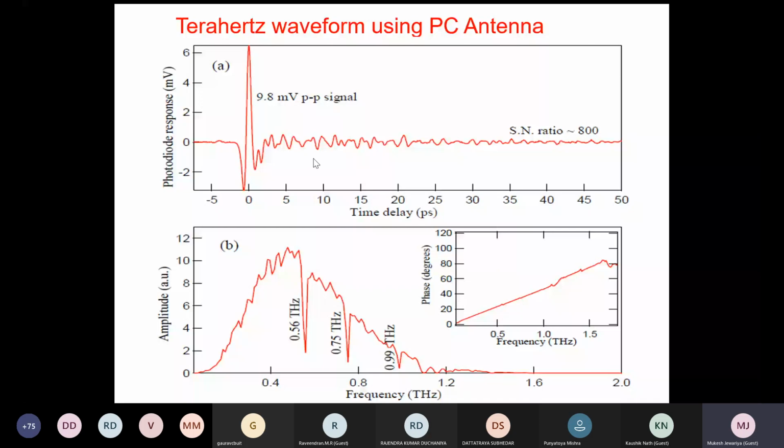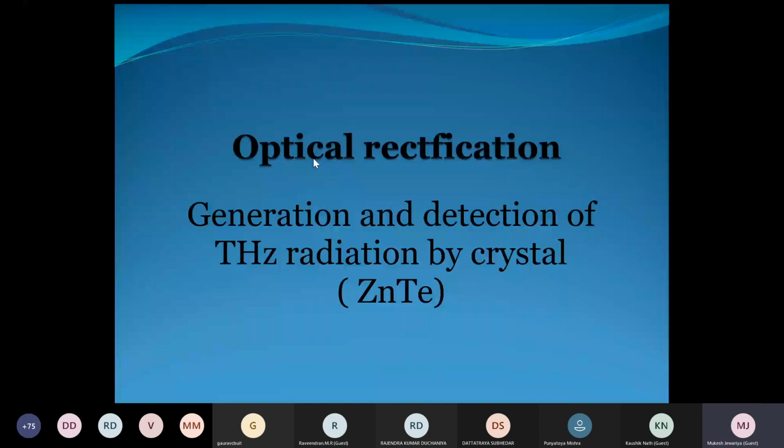Then the second method. Why I said antennas have some limitations: limitation in terms of carrier lifetime, bandwidth, and threshold. Semiconductors generally have a lower threshold as compared to crystals. So when you are working with amplified lasers, crystal is the best choice because their damage threshold is very high and non-linearity is very high.